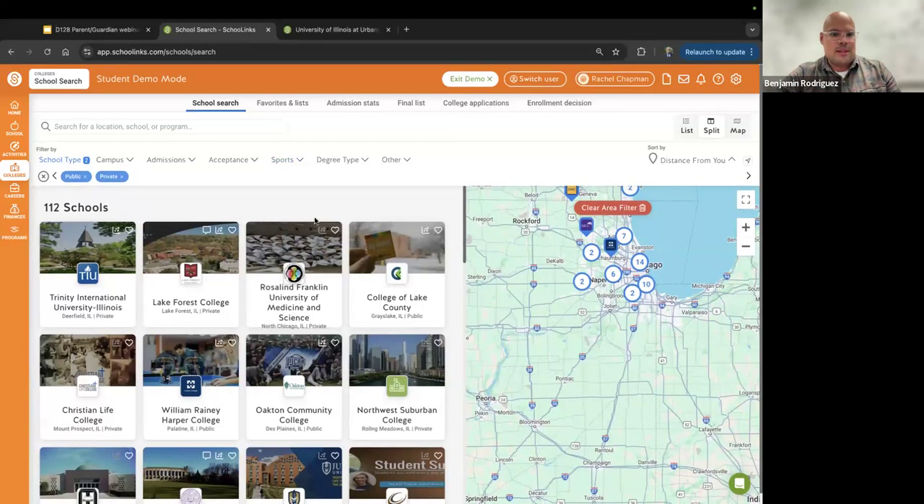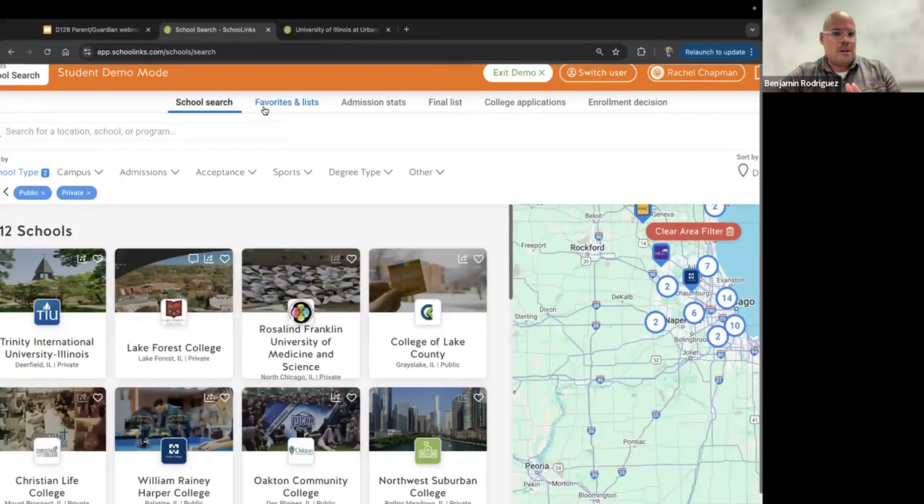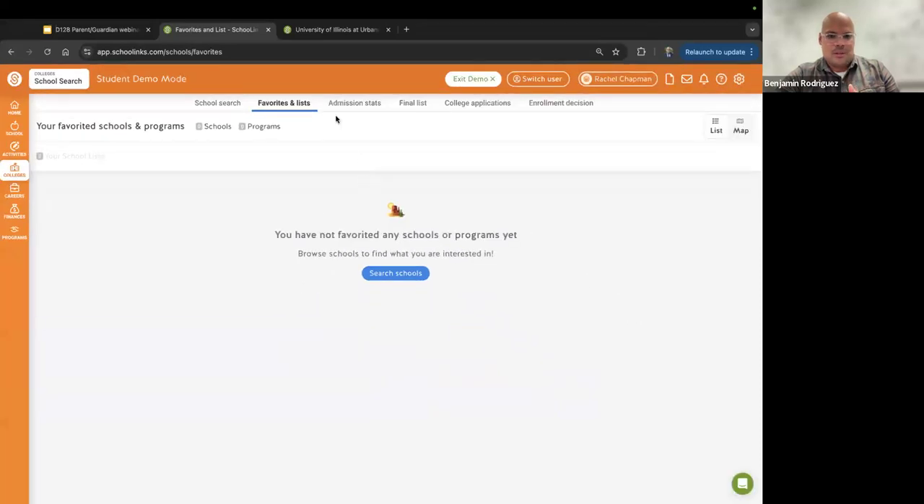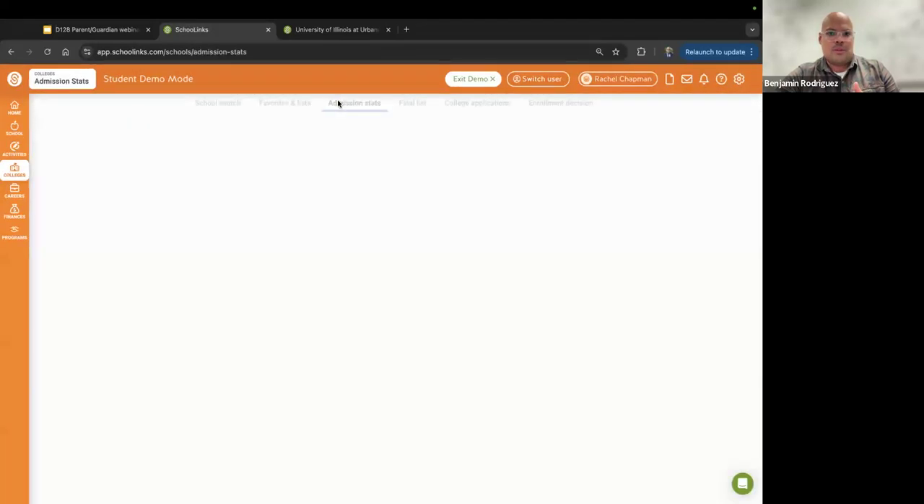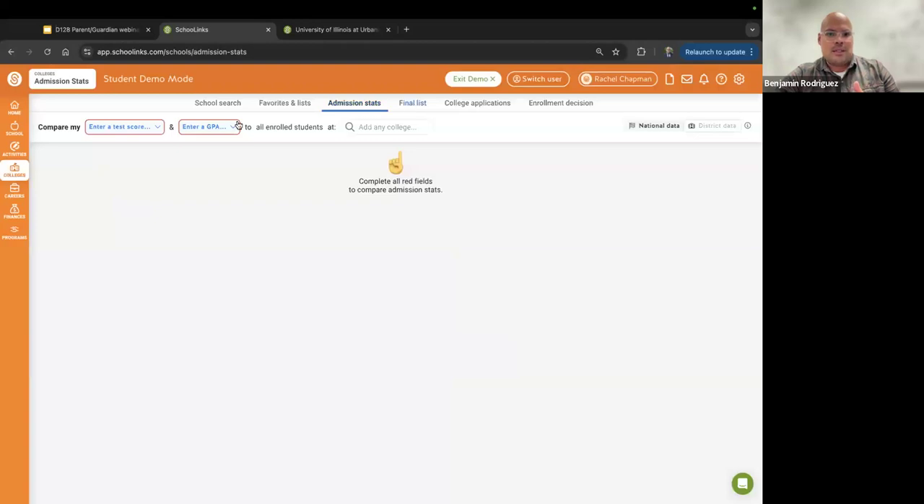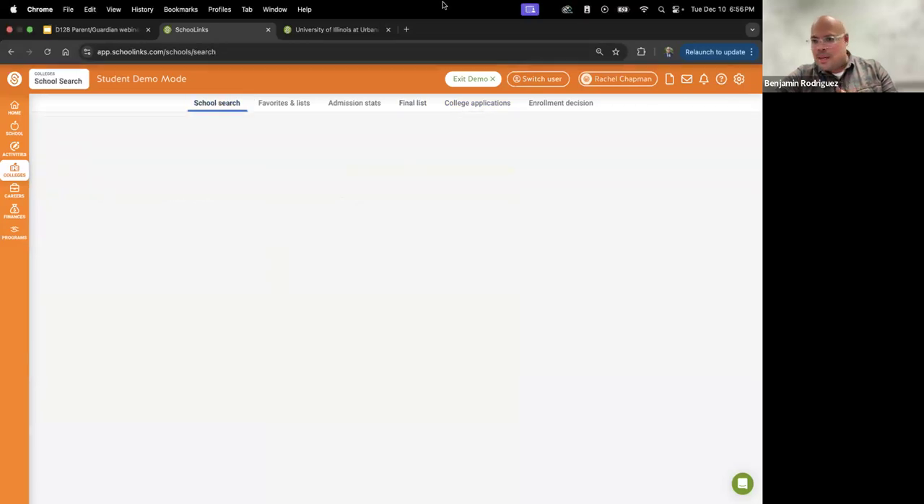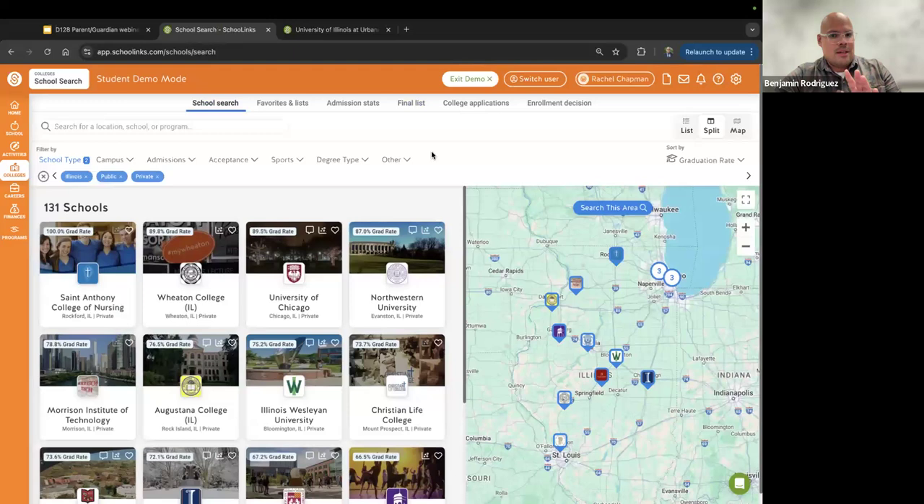All sorts of great things that you can look at in terms of those school options. I want to quickly go across the top of my screen in terms of favorites and lists. You can start favoriting schools. This will be where you start favoriting schools, looking at admissions stats with the different information that students can put in there, a finalist in terms of likely, target, and reach, and all sorts of options at the top. I realize the time, so I'm going to stop right there.